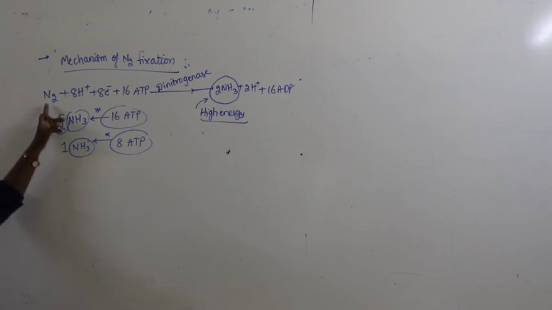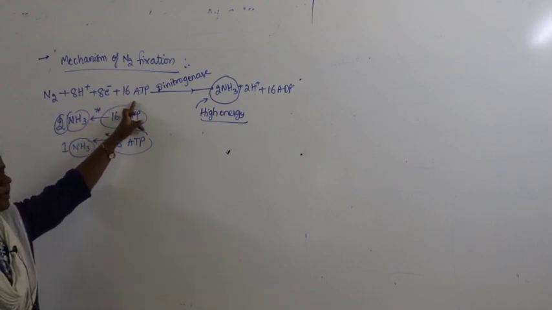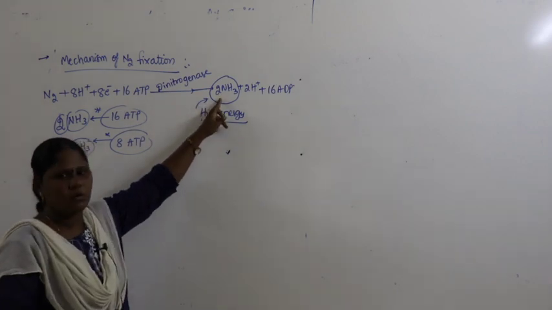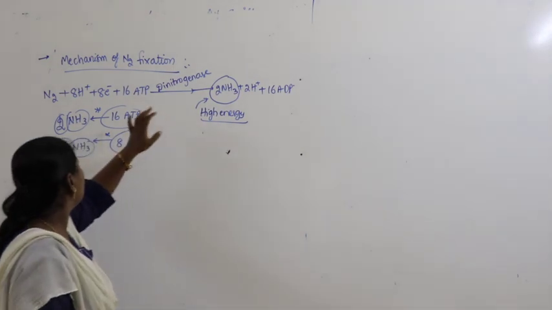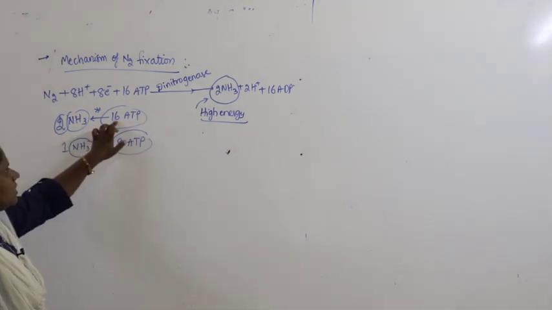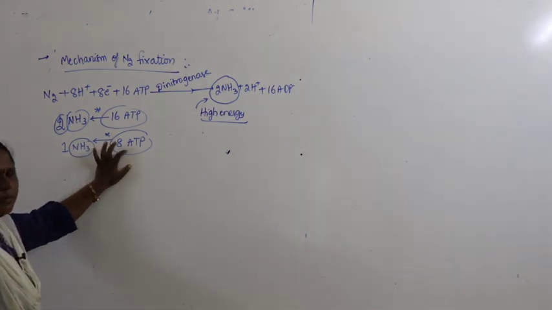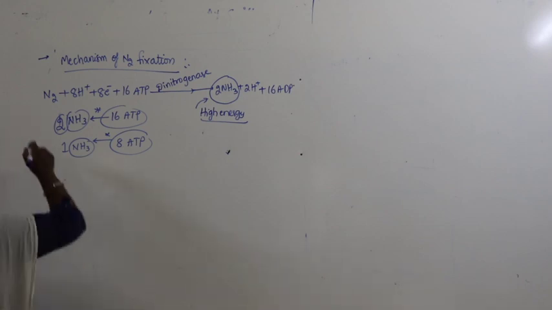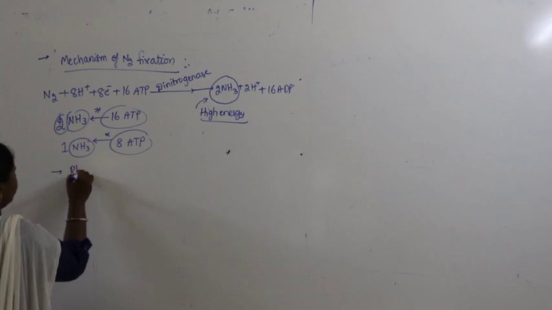I repeat again, nitrogen requires 8 protons, 8 electrons, 16 ATP, and with the help of the enzyme dinitrogenase produces 2 molecules of ammonium and 16 molecules of ADP, and here 2 ammonia requires 16 ATP. For 1 ammonium molecule it requires 8 ATP. Right. Now if you look carefully at rhizobium,